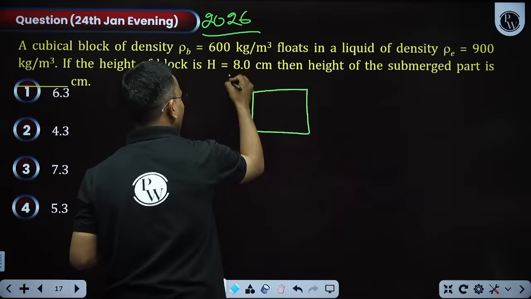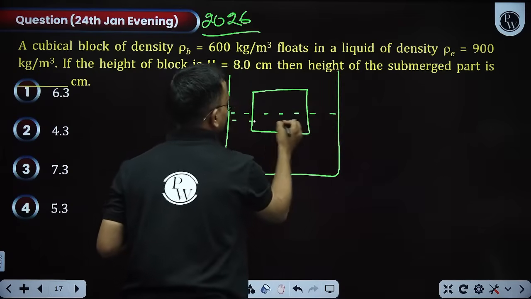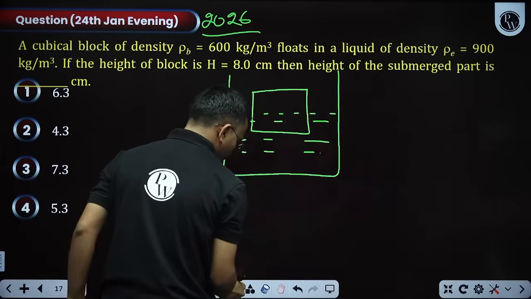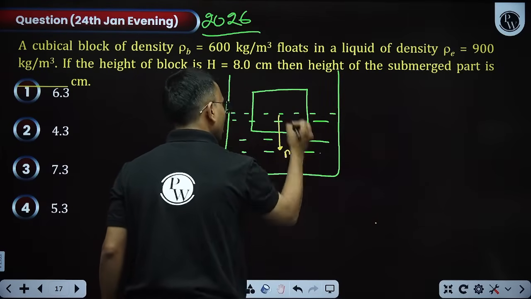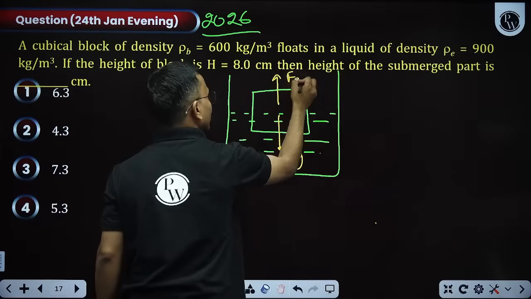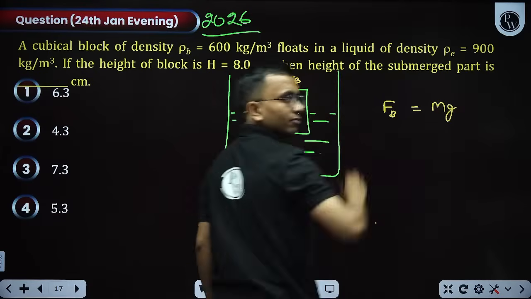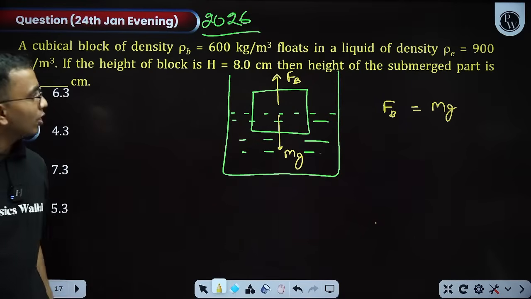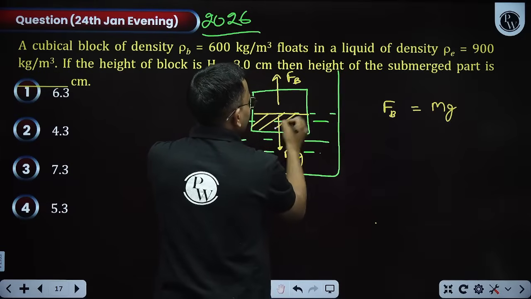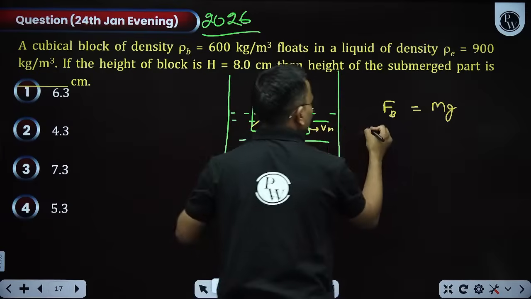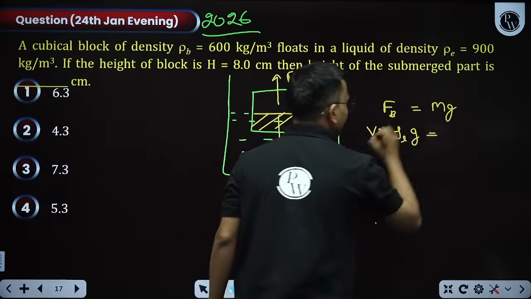This is my cubical block. It is submerged in the liquid. Let us take it like this. For this, apply equilibrium. Downward force is mg. Upward force is the force due to buoyancy. So the force due to buoyancy is equal to mg. What is the force due to buoyancy? That is V_in rho g. This is my V_in. So force due to buoyancy is V_in into rho of liquid into g, which is equal to